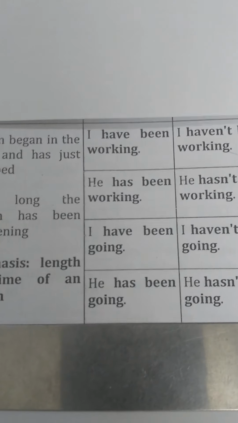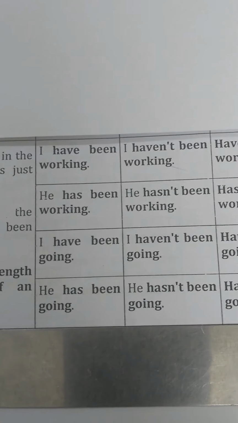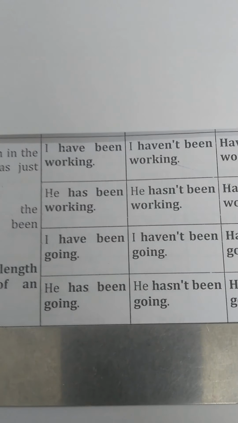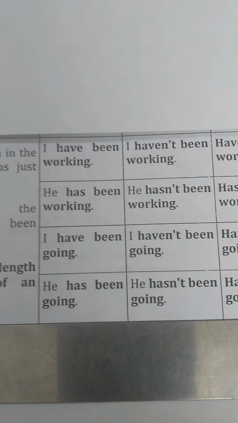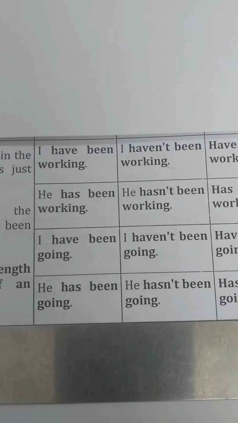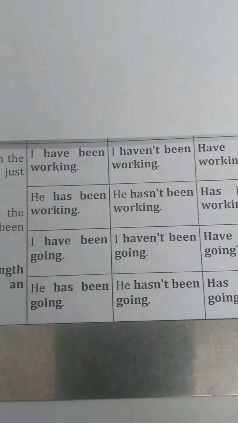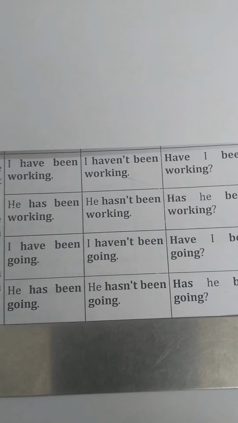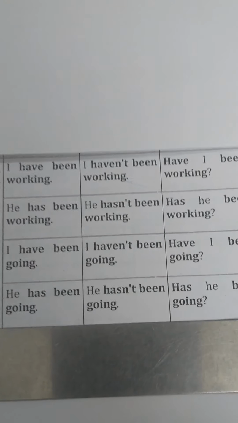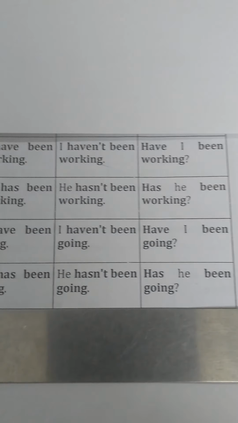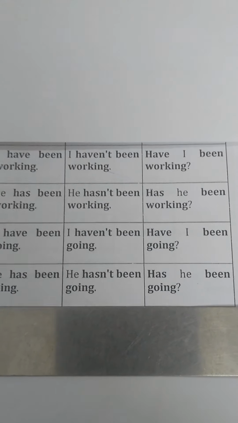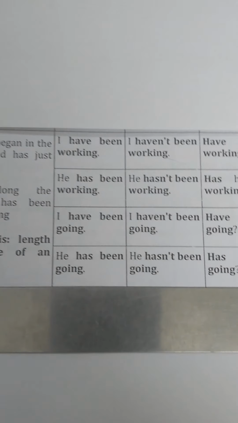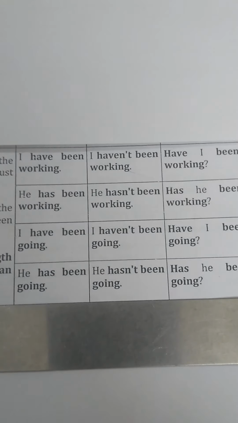In present perfect continuous we use has or have plus been plus verb ing form. I have been working. For negative, I have not been working. For interrogative, have I been working? Then he has been working. He has not been working. Has he been working? Question mark.